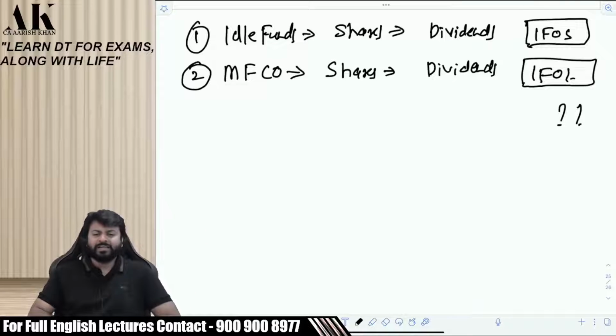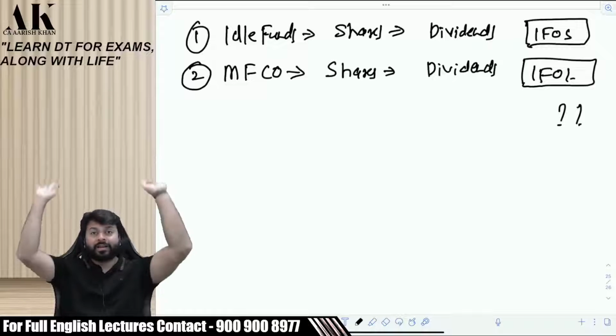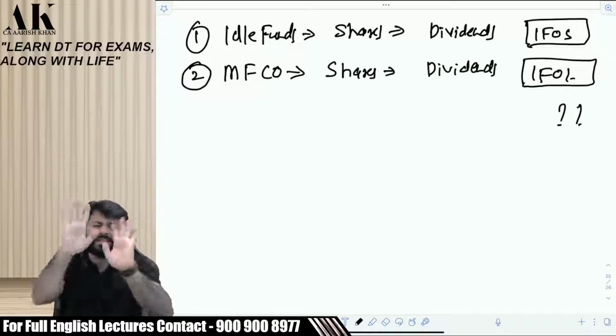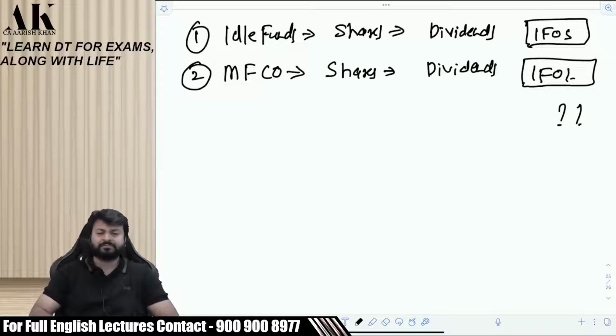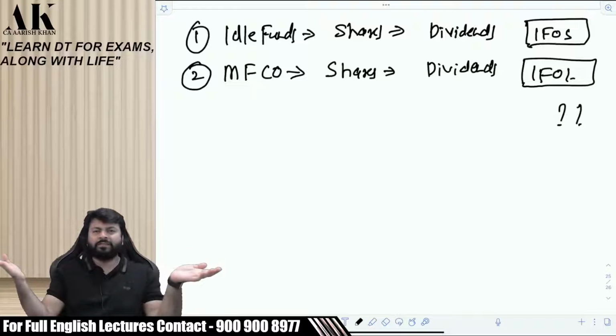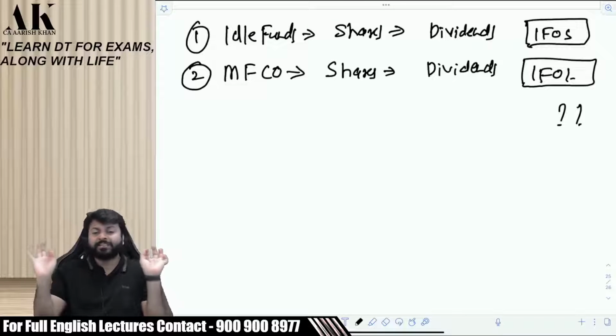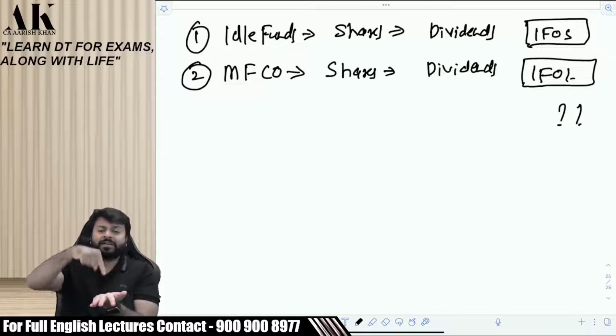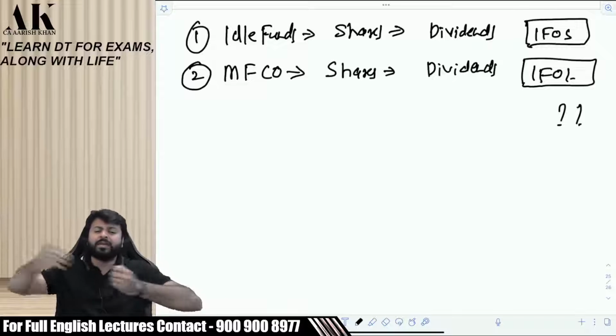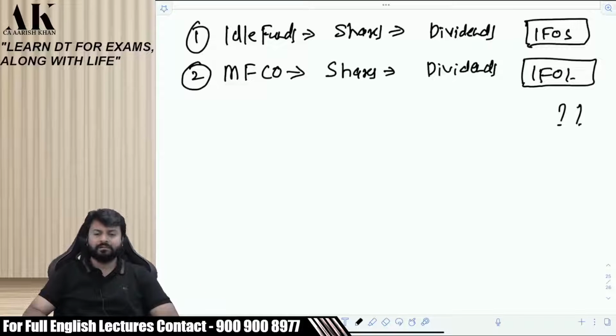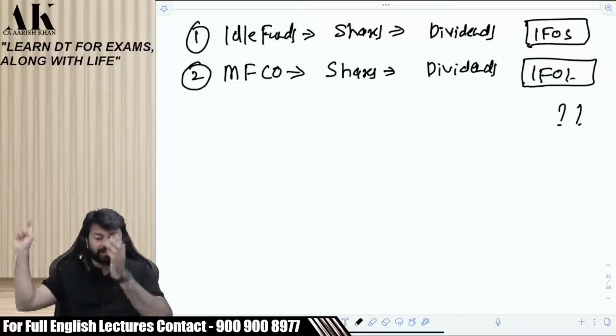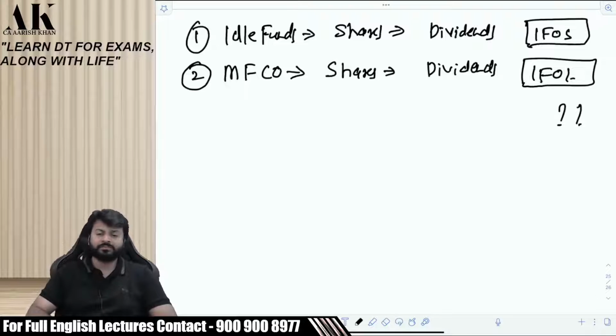Are you clear? Therefore, dividend income, whether accrued by an investor like me or a trader like mutual fund companies, will always be classified under IFOS. Always. The law also says in a very simple manner, dividend, full stop, that's it. But for interest, the law says that interest will be classified under IFOS if not under PGBP, so there is a debate. But for dividends, without any second thought, always take the dividend income under which head? Under IFOS, and close the matter. Do not have a second thought also.